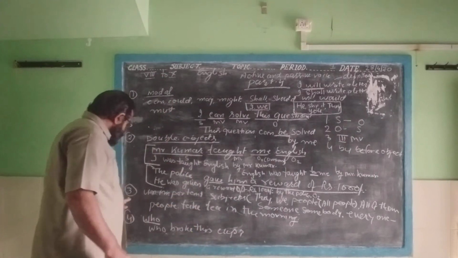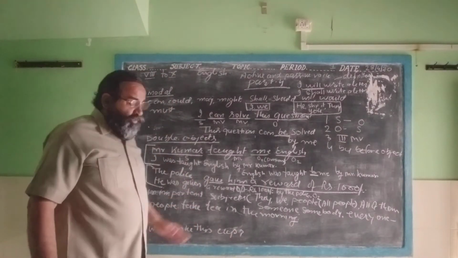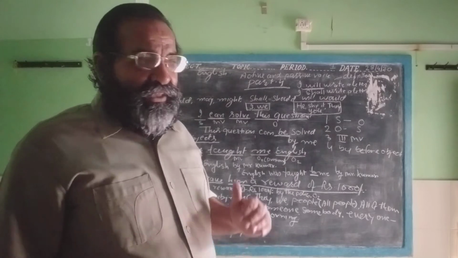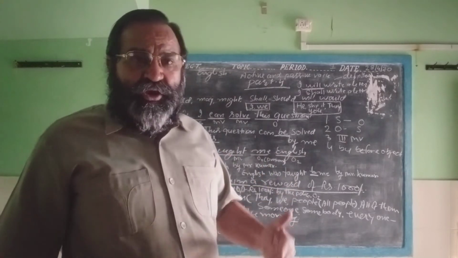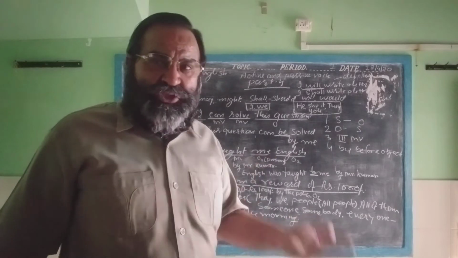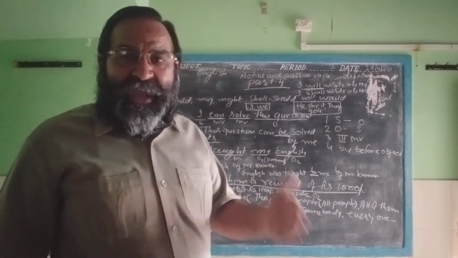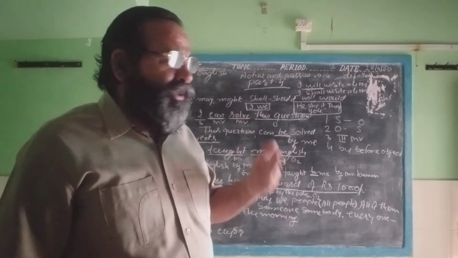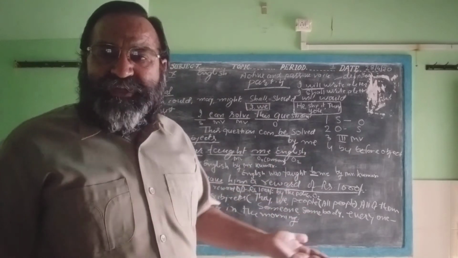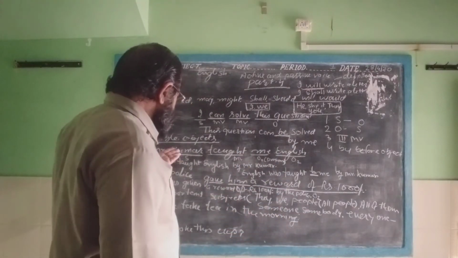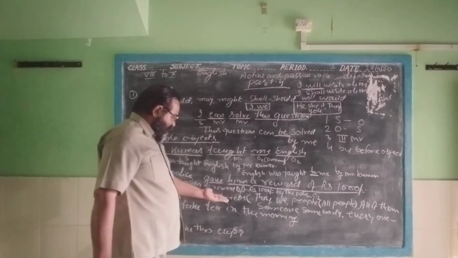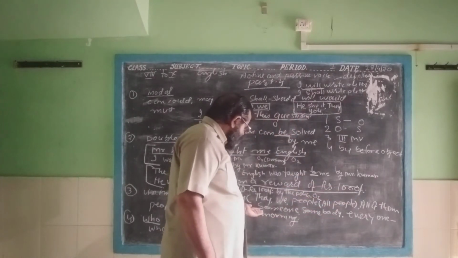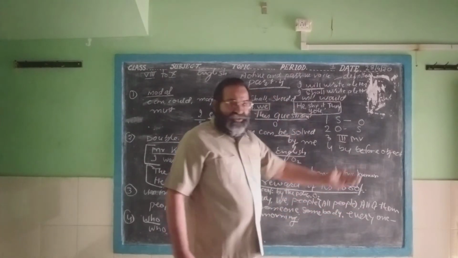Now, third is unimportant subjects. We find some unimportant subject in the active sentence. When we change the active sentence with an unimportant subject into the passive sentence, we need not write by and the object of the unimportant subject. Like they, we, people, all of them, someone, somebody, everyone, and so on.